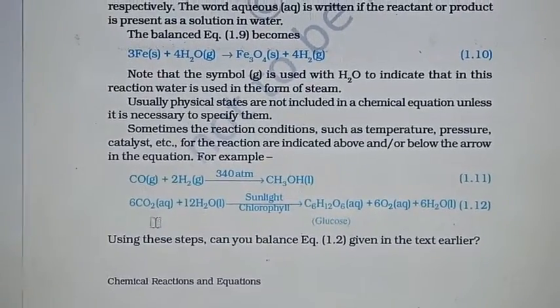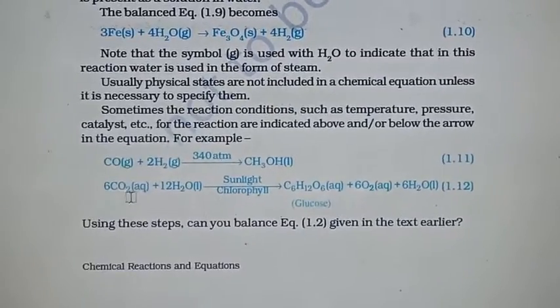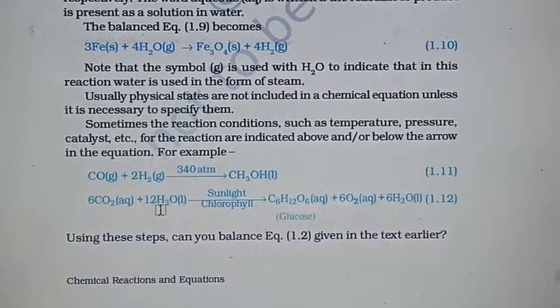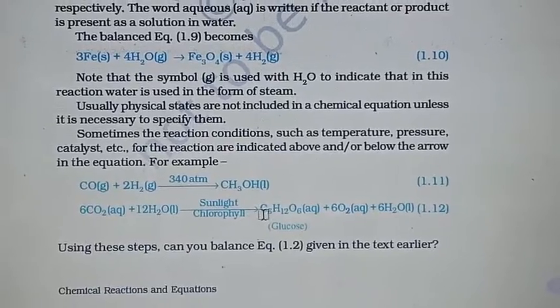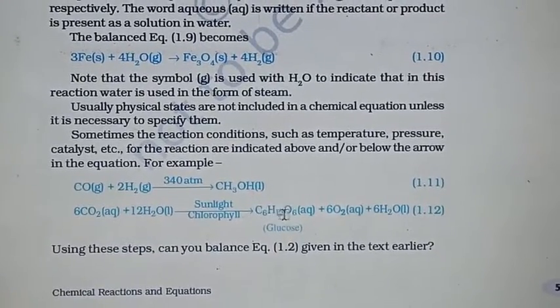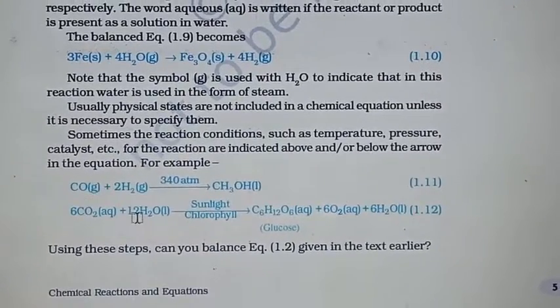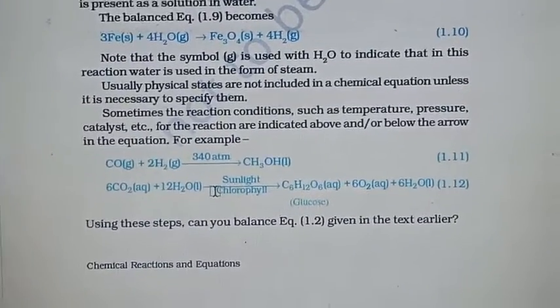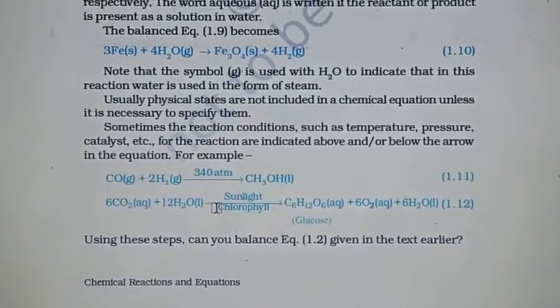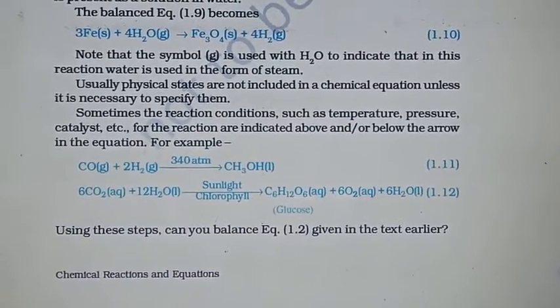Next one is 6CO2 in aqueous form, which means the reaction is performed in a water medium, and H2O liquid, with sunlight and chlorophyll, it forms C6H12O6, glucose, plus 6O2 plus 6H2O. This is the reaction of photosynthesis. We have already studied photosynthesis in science in the previous class. This is the reaction of photosynthesis. So it is necessary to understand it.